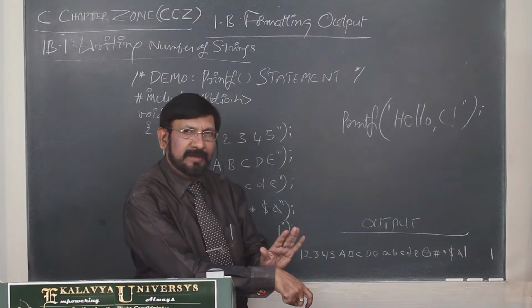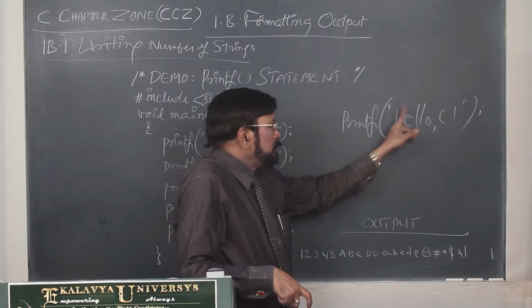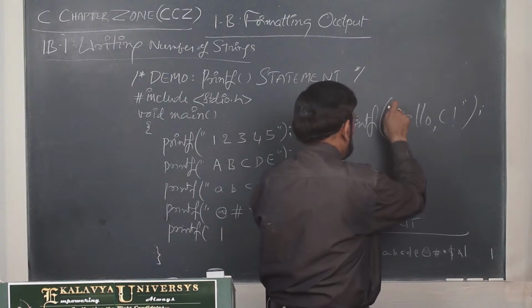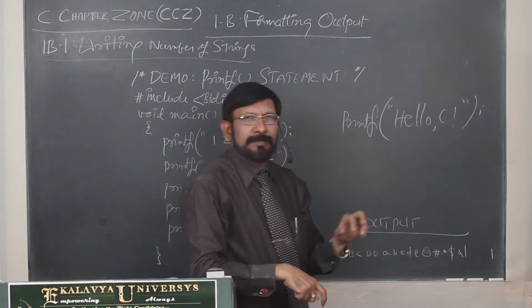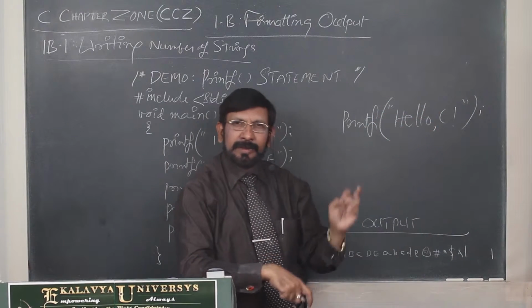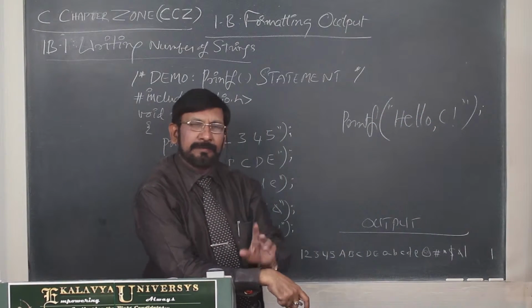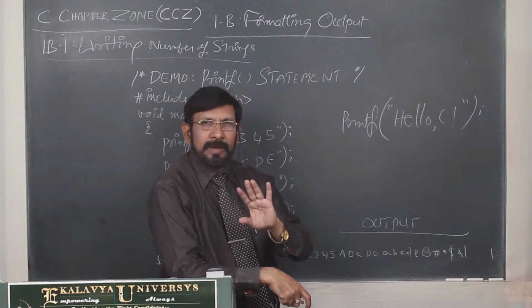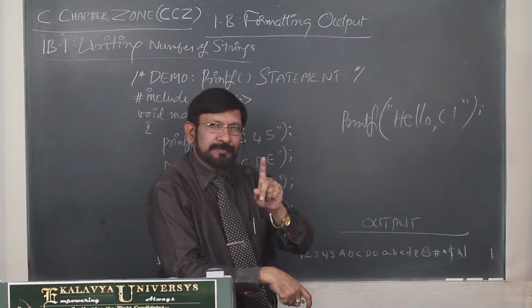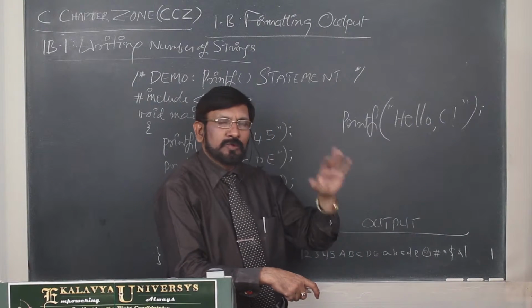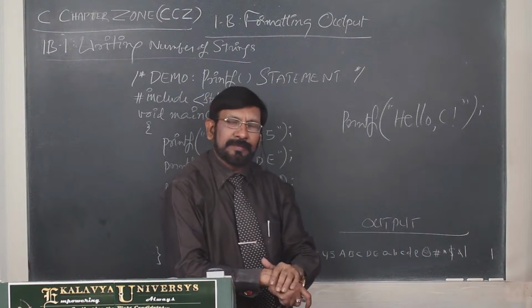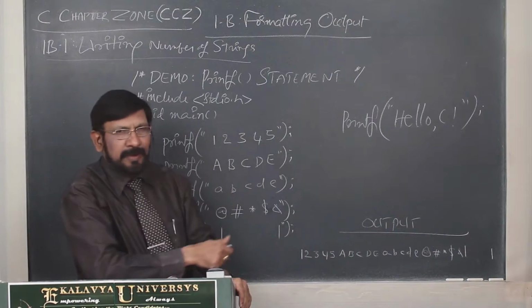Within the pair of double quotes, you can write any type of characters you require. The double quotes are delimiters, meant for the computer, not part of the output. Whatever characters are in between are outputted. You already learned that in the first program.